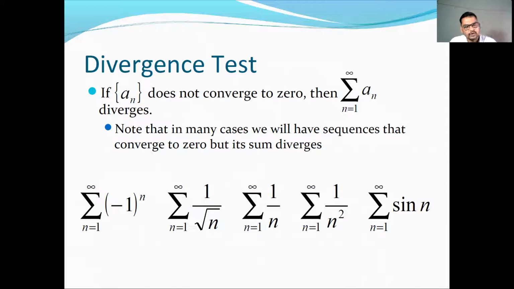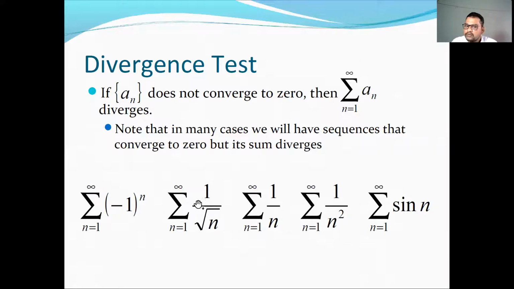Consider these series: summation n runs from 1 to infinity (minus 1) to the power n; summation 1 upon square root of n; summation 1 by n; summation 1 upon n square; and summation sine n. In the first series, the sequence does not converge to 0, so the series is divergent. Here, the sequence 1 upon square root of n converges to 0, but we cannot predict its convergence.